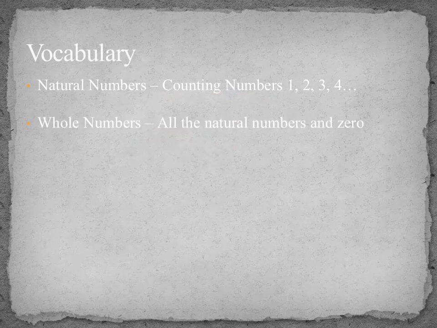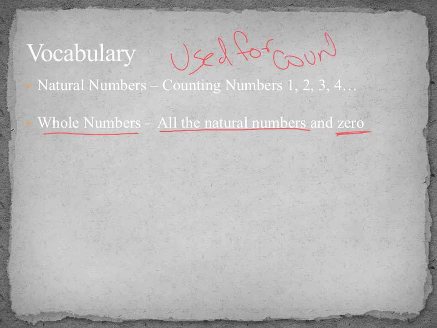Next, we have whole numbers. So whole numbers are all of the natural numbers and 0. 0 is not a natural number because we don't count things with the number 0. These were used for counting, so they didn't ever count 0. We can't count 0 of something because it's not there.